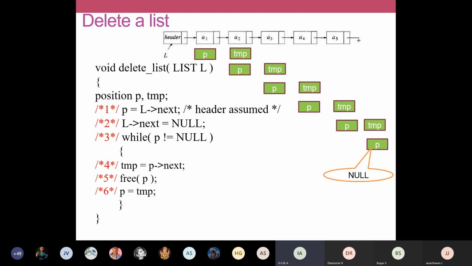There are two methods discussed in your textbook to perform deletion. I've taken the second method. In the first method, they don't do proper dynamic release. They have listed it out and discussed the shortcoming: there is a problem, memory is not released properly. So they have suggested the second method, where memory is properly released. I've discussed only the second method so that you might not get confused. If I tell both methods, you might get confused. So until p becomes null, we are going to traverse and delete.